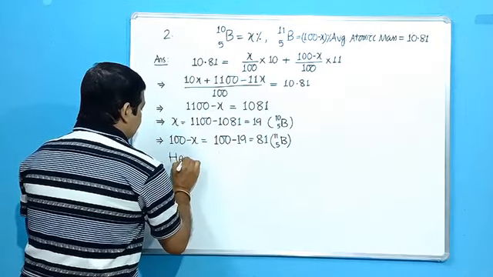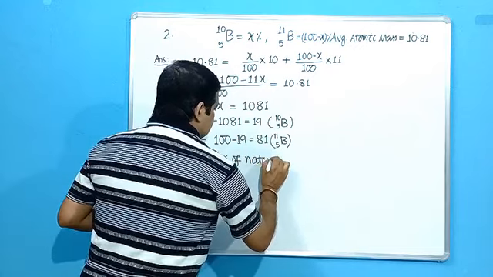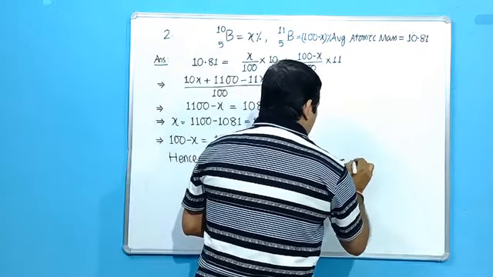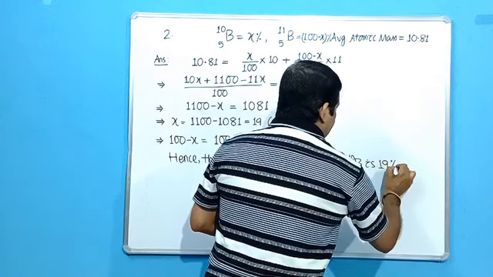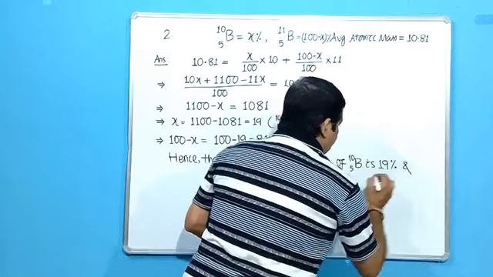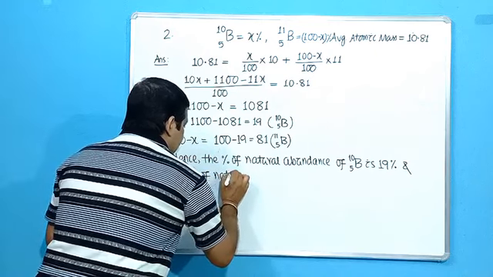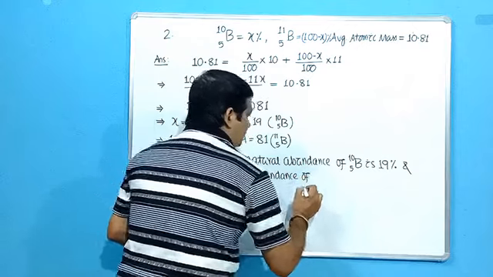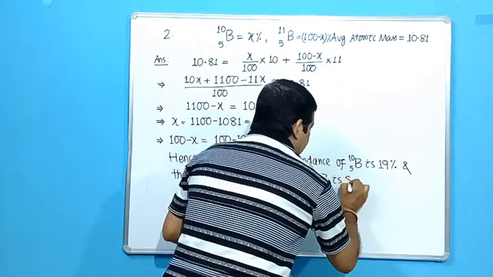So what will be the answer? Hence, the percentage of natural abundance of boron 10 is 19%, whatever is the value of x, and the percentage of natural abundance of boron 11 is 81%.